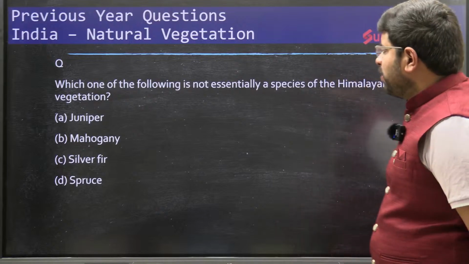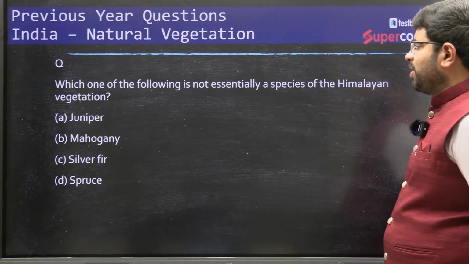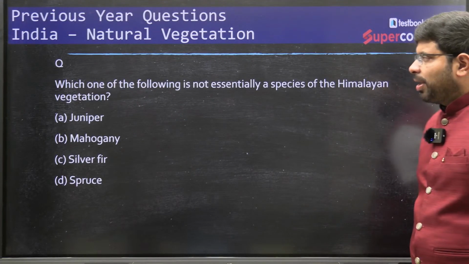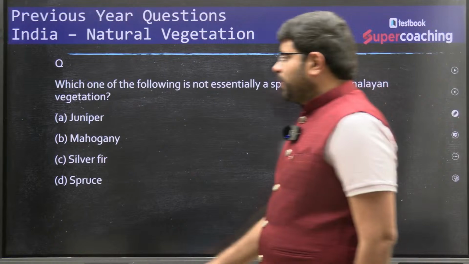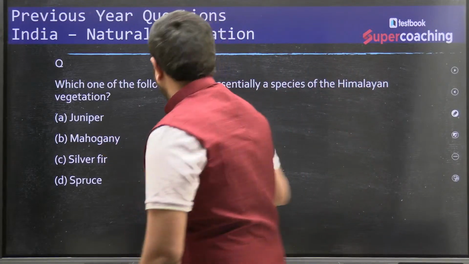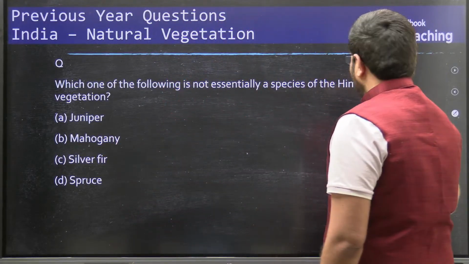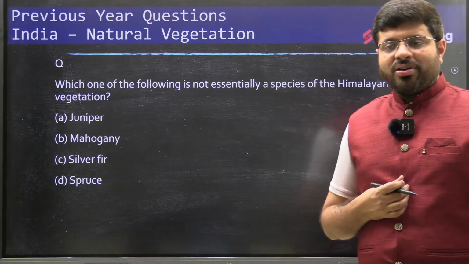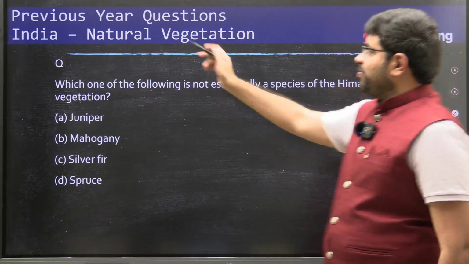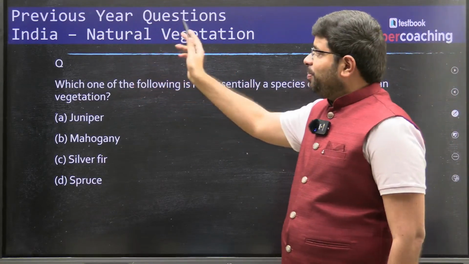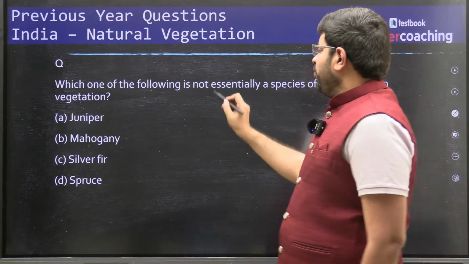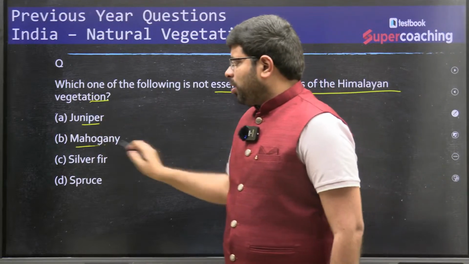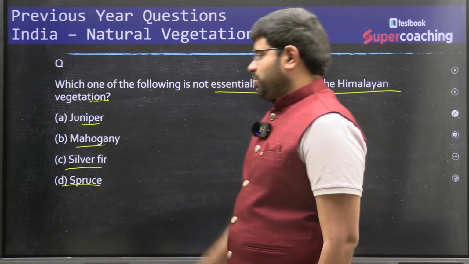Which one of the following is not essentially a species of the Himalayan vegetation? Juniper, mahogany, silver fir, spruce. See, these are all previous year questions asked by UPSC, so we are learning from this. This is not a question which I have created. That's why for every file I am putting the words previous year questions.